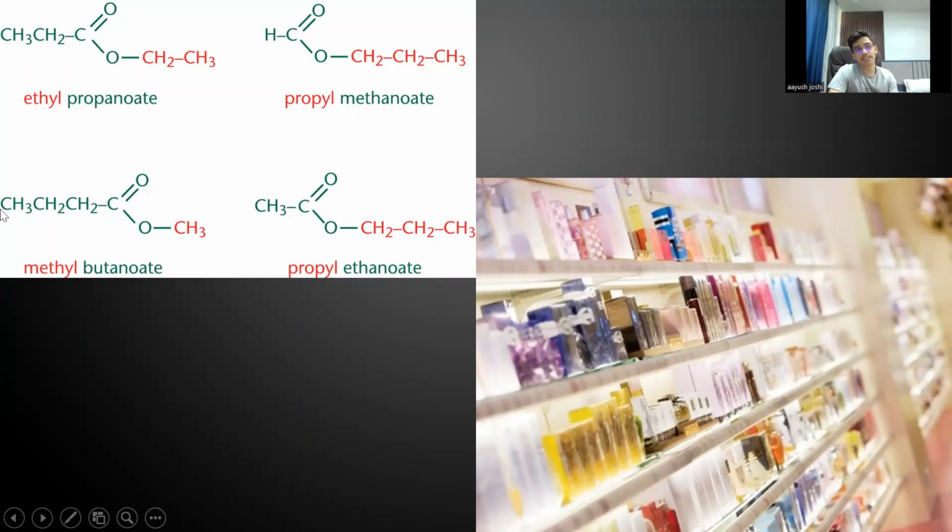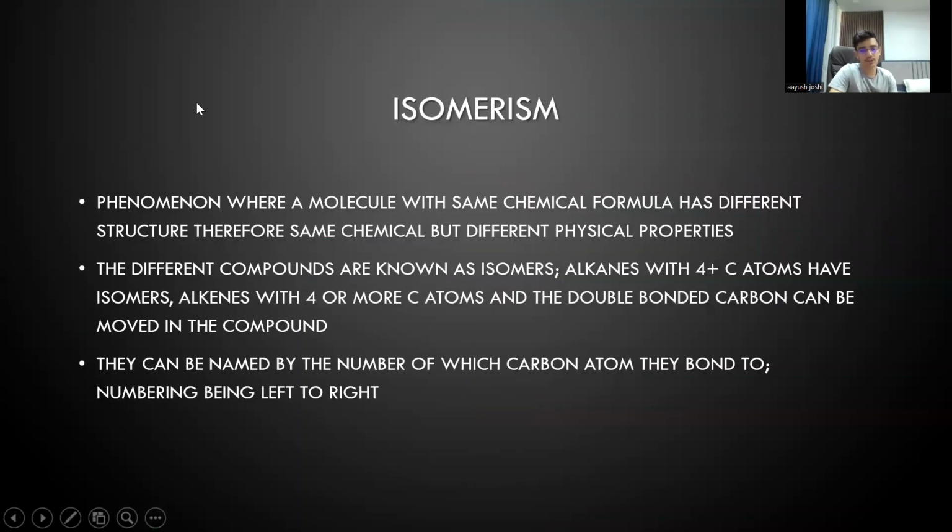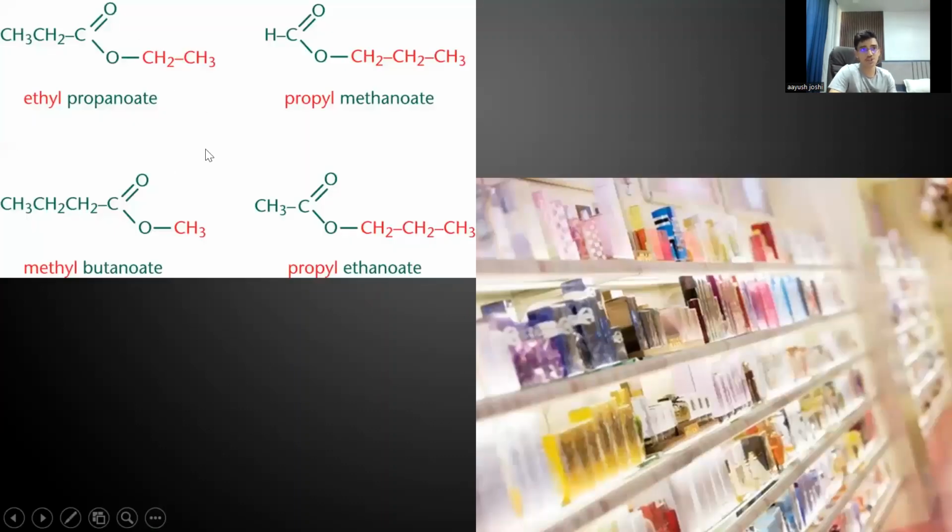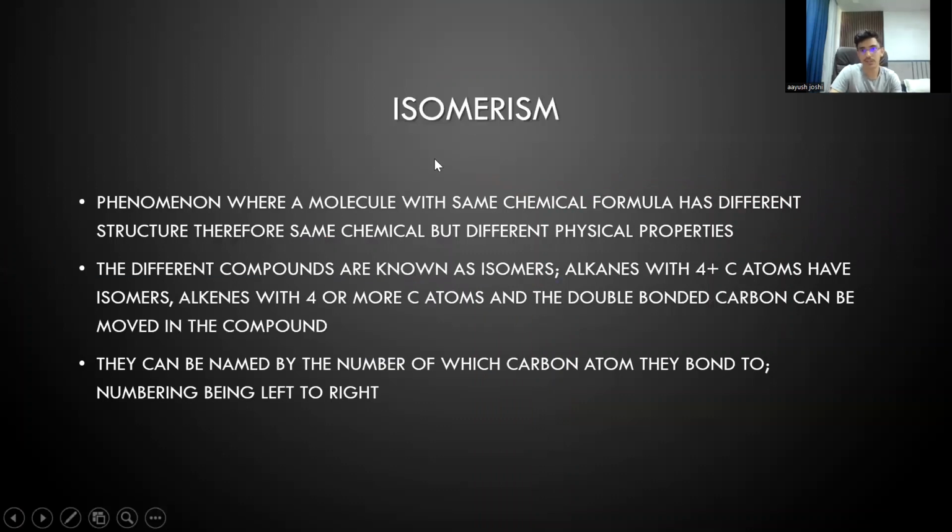So what happens is that this COOH and the OH react together to give only COO, and the H2O remaining is dissipated as water. But then the presence of a dehydrating agent like sulfuric acid removes it from the equation, giving us a pure ester. So here you can see other esters being formed: ethyl propanoate, propyl methanoate, methyl butanoate, and propyl ethanoate.